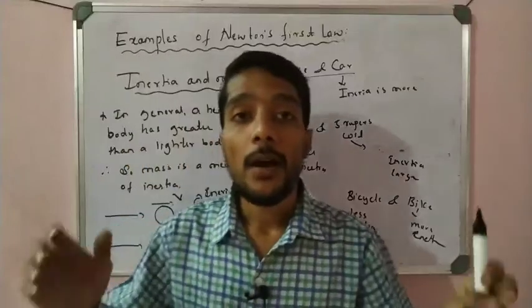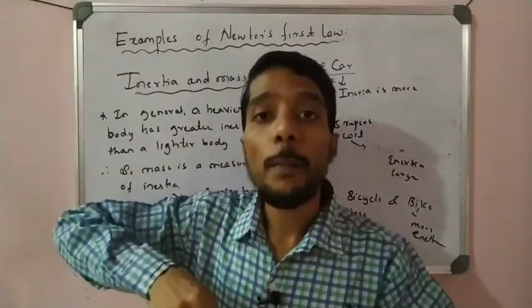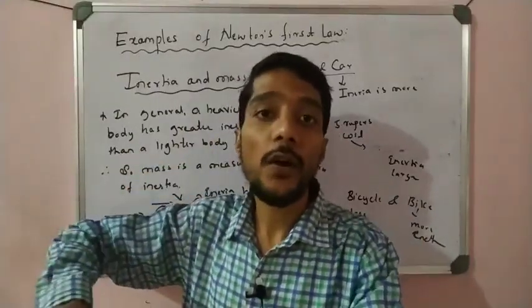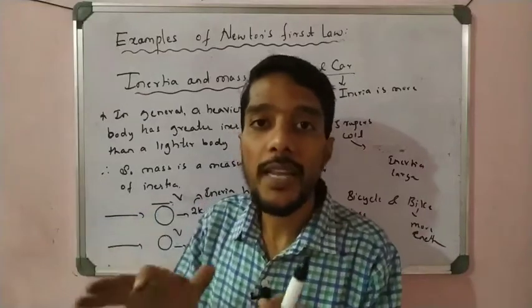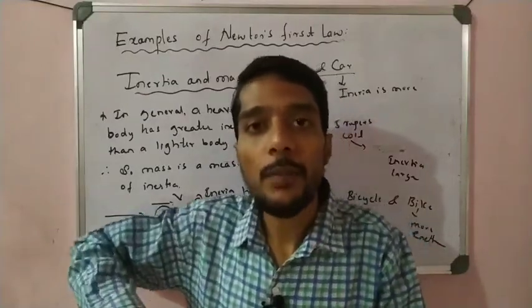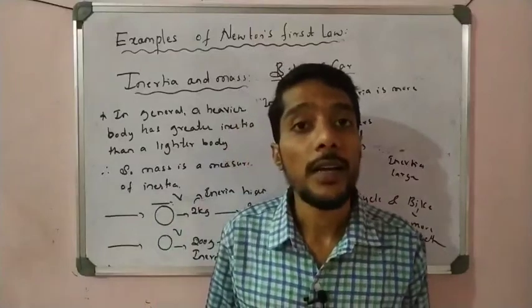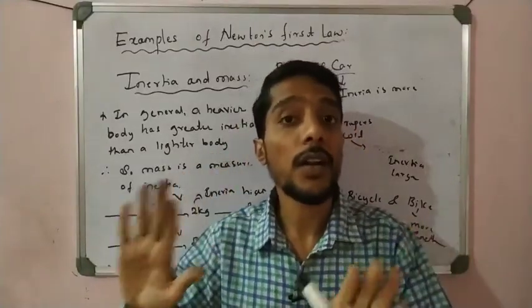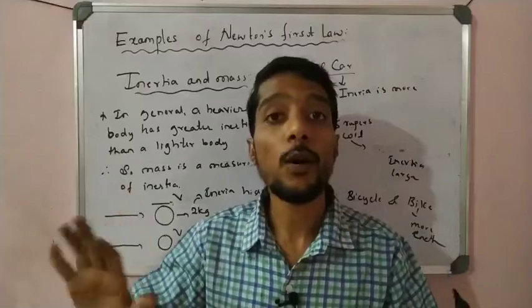That is why a single man can move a bike; it does not require 5 men, because the inertia of the bike is less. But in order to push a lorry or truck, we require 10 or 20 people. Why?